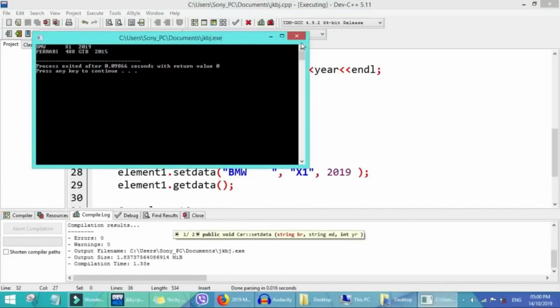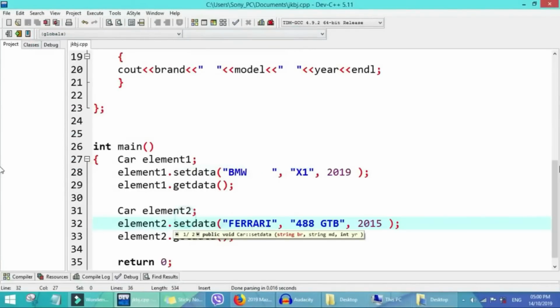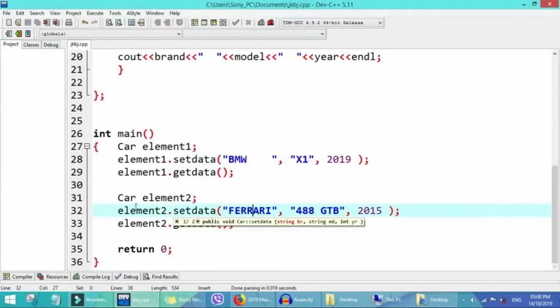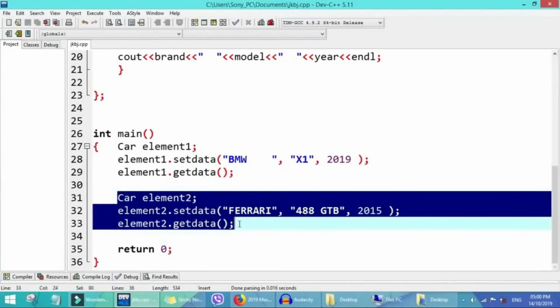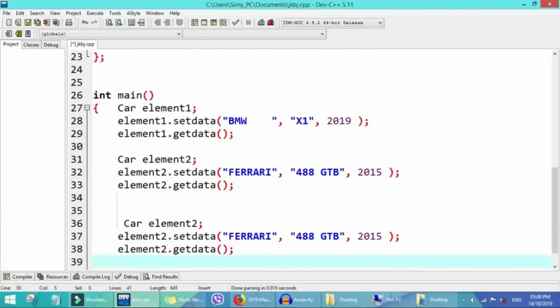You see, that's how we create multiple objects. If we want, we can copy this again and create one last object. We call this one element 3.